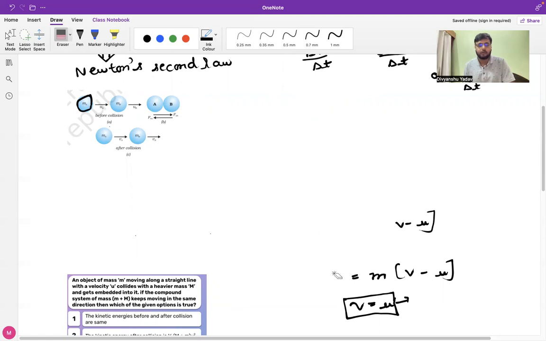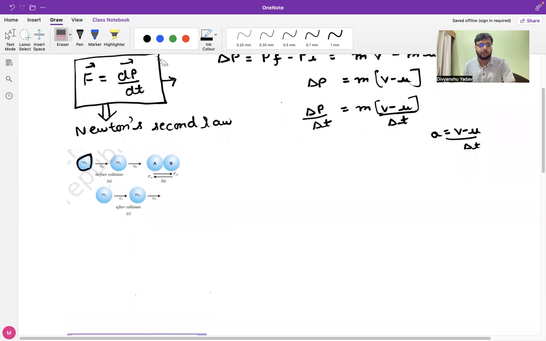Basically, three diagrams are drawn. The first illustrates the condition of the bodies before collision, the second tells us about the point of collision, and the third tells us about the condition of the bodies after collision.